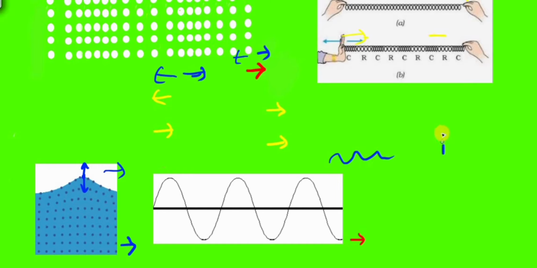So let's draw that direction. It is up and down. So this is the direction of the vibration of the particles, and this is the direction of the motion of the whole wave. What you can see is that the angle formed between those two is 90 degrees, isn't it? So the direction of vibration in transverse waves is exactly perpendicular to the direction of motion of the whole wave. That is what a transverse wave is. A transverse wave will often look like this. So this is a transverse wave and this is a longitudinal wave.